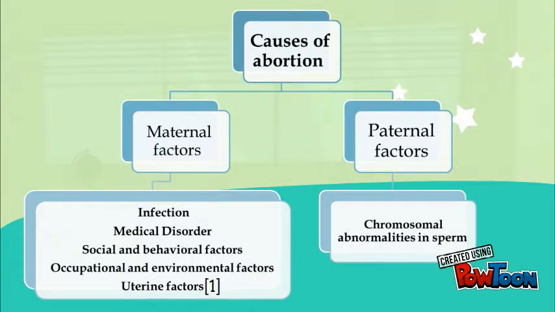Causes of abortions are divided into two: maternal factors and paternal factors. Maternal factors are related to the mother, such as occupational and environmental factors and uterine factors. Paternal factors are related to the father, such as chromosomal abnormalities in the sperm.